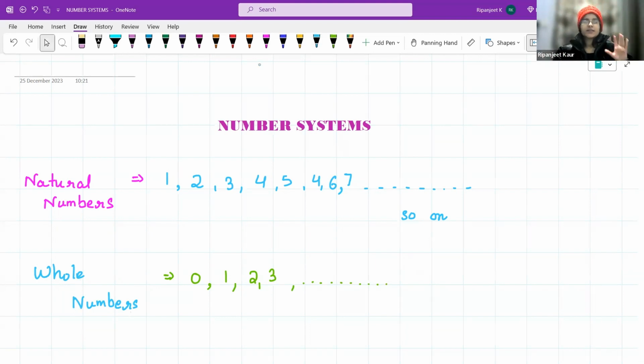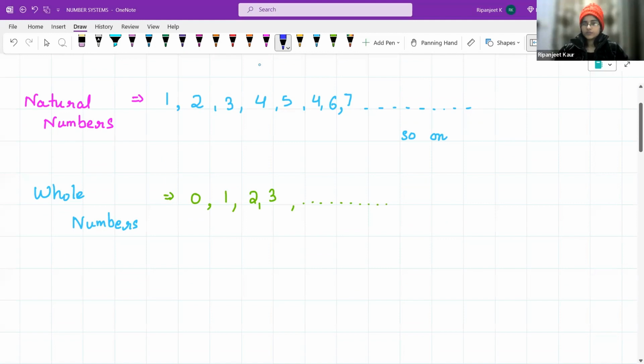Now, we were like satisfied. Okay, we have found all the types of numbers that are there. But then this thing came that someone bought something from someone, right? And they had to give it back to the other person. Now, the person who had given and the person who had taken both had exchanged one thing. But how are we going to represent that person who has taken and who has given and who has to give back? Someone who has taken the thing and someone who has given the thing. How are we going to represent that?